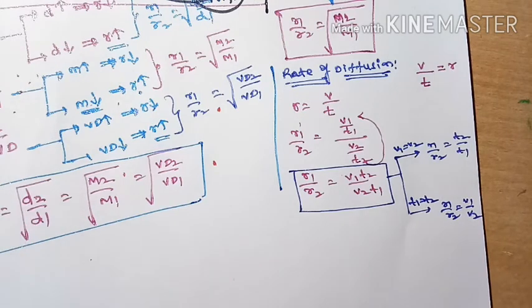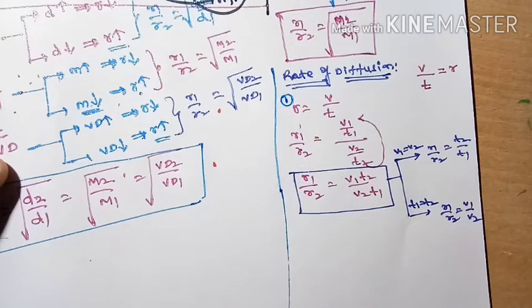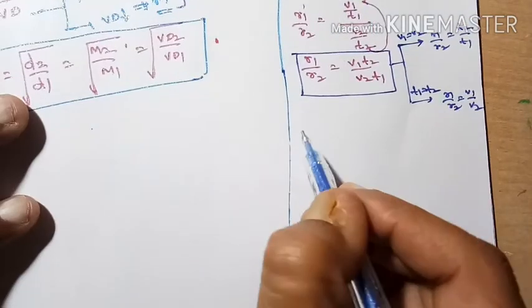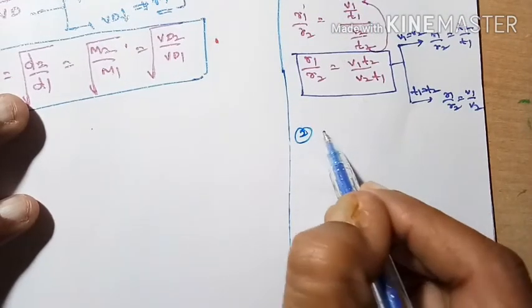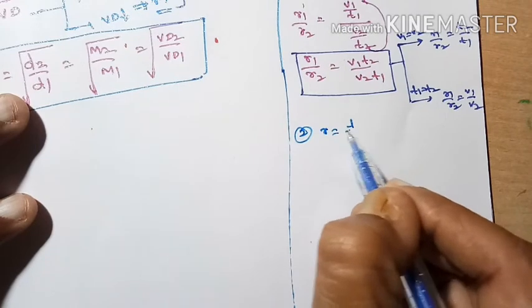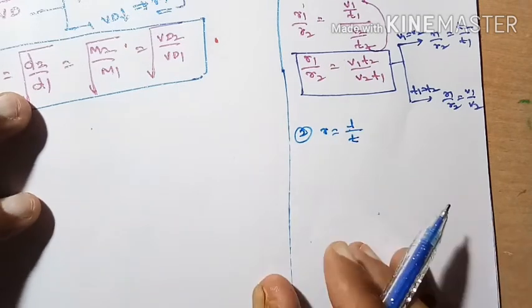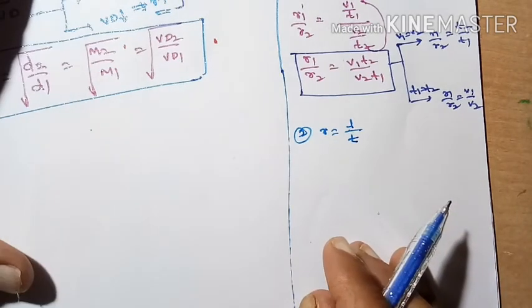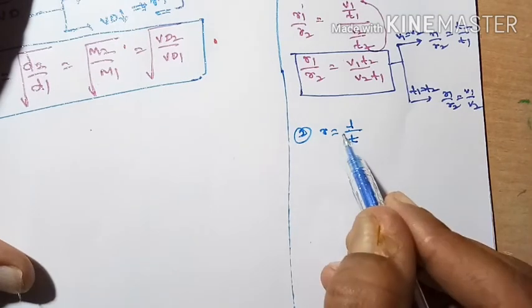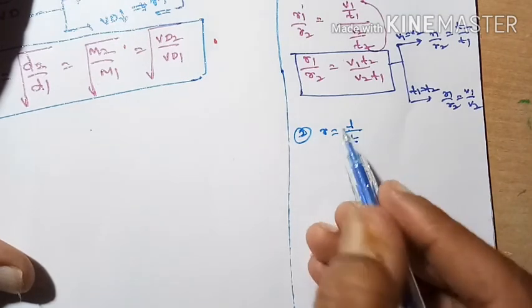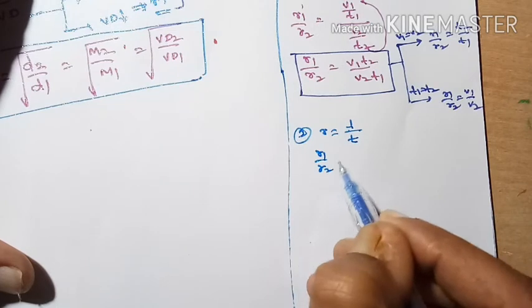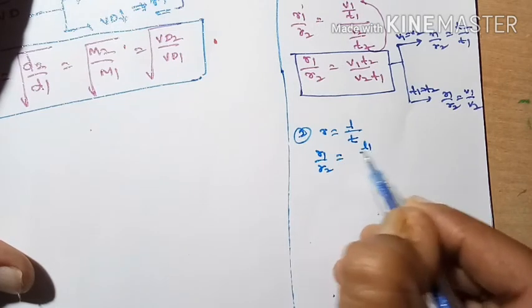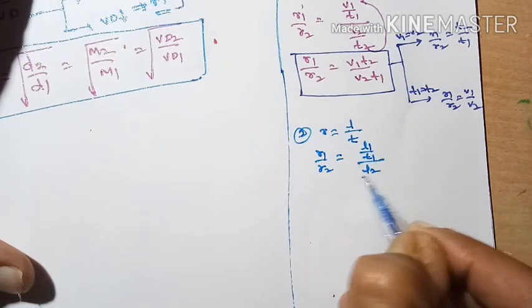This is the first definition of rate of diffusion. Now let us take the second definition. Rate of diffusion of a gas is also defined as the distance traveled by the gas in unit time. From this R1 by R2 is equal to L1 by T1 divided by L2 by T2.